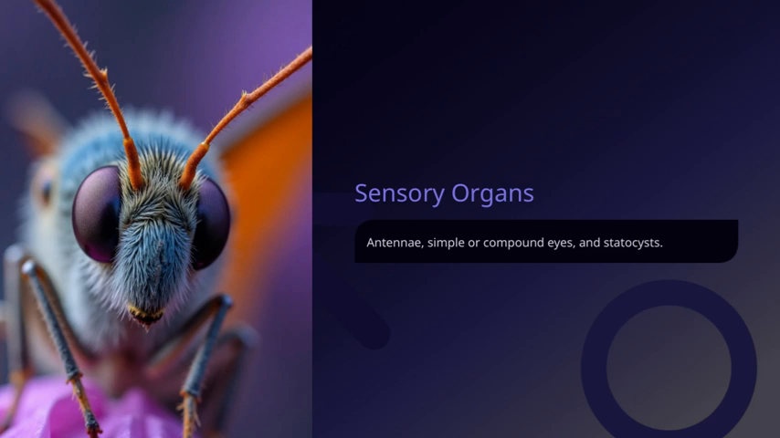Finally, statocysts. These are not eyes but sensory organs that help organisms maintain their balance and orientation in space. They detect gravity and acceleration, acting like internal accelerometers. Overall, these sensory organs are crucial for survival. They help animals find food, avoid predators, navigate their environment, and maintain their balance. Understanding these structures gives us insight into how animals interpret their world and adapt to their habitats.